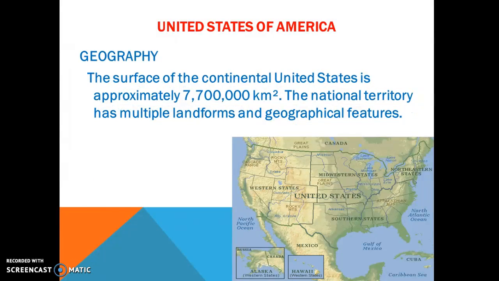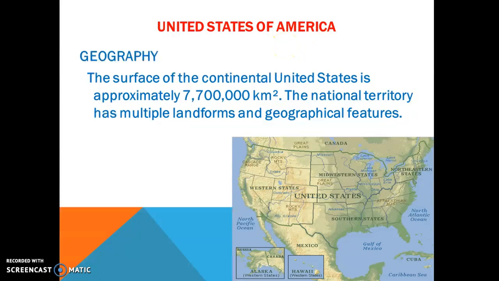Let's continue. We are going to talk about the geography of the United States. Like I said in the last presentation, it is the biggest country in the world, around 7 million 700 thousand square kilometers.